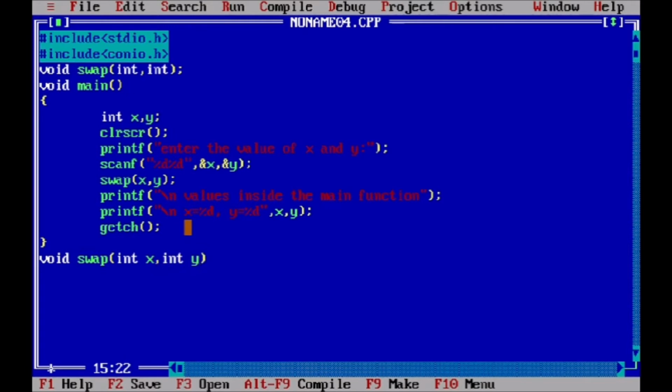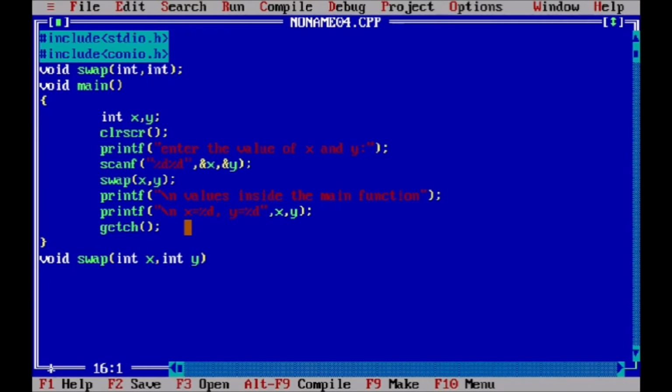A new space will be created for these variables. This is the formal parameter. The previous actual parameters' memory is at another location, and these formal parameters occupy another space. The values of x and y will be copied to this location of x and y.